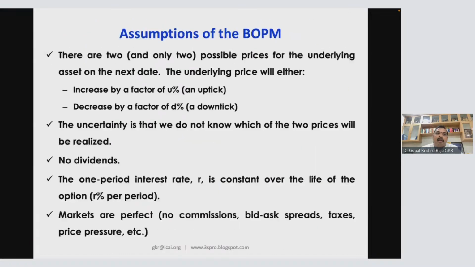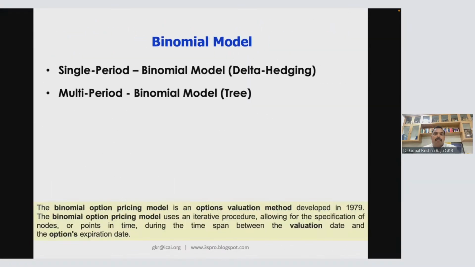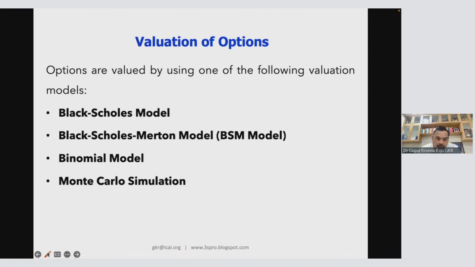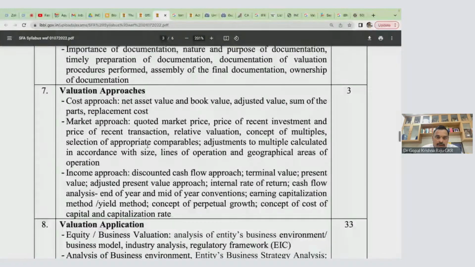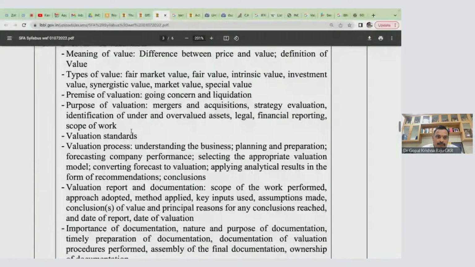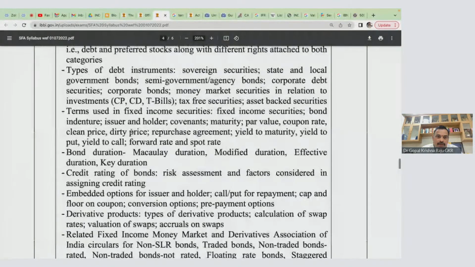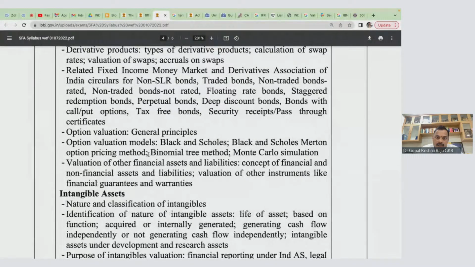Now come to this question. This is the binomial model. There are two types of binomial model: single period binomial model and multi-period binomial model. The multi-period one is the binomial tree model. And in your syllabus, please look at the syllabus. What it says: binomial tree method only.